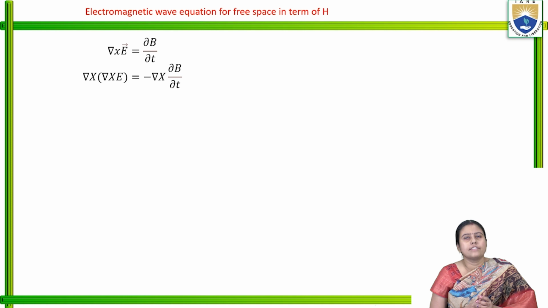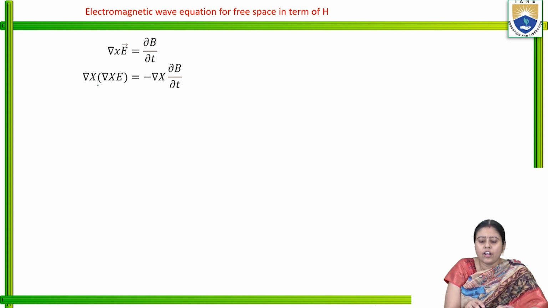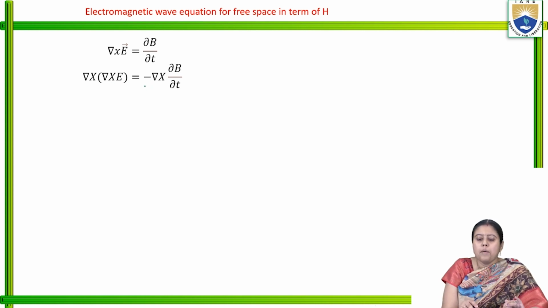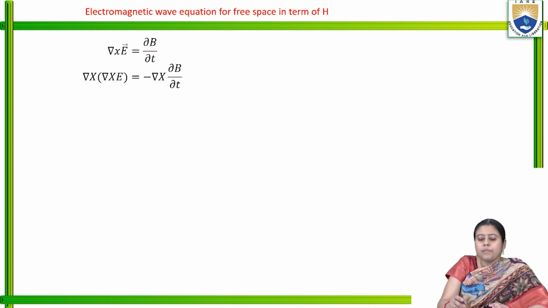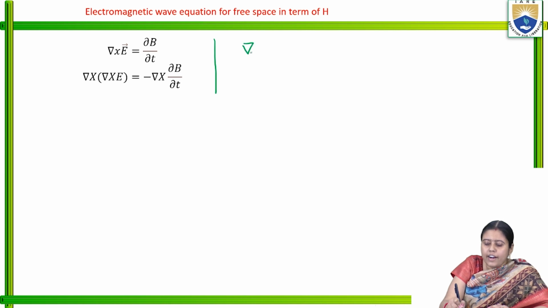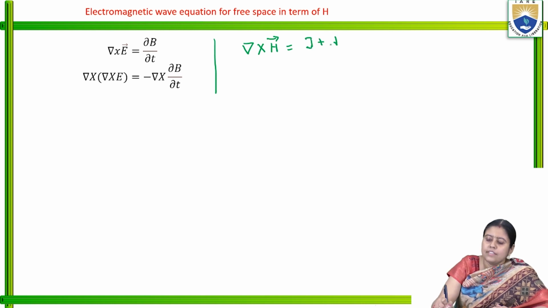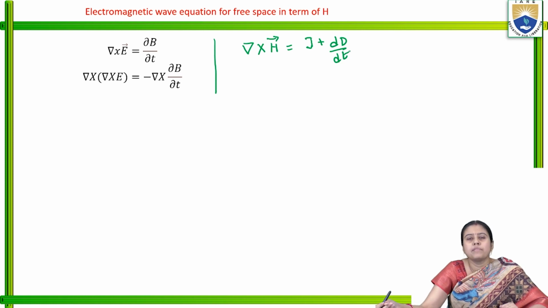Similarly, we can start from grad cross E is equal to minus del B by del t. Same as before, we are starting. Similarly, we can also write grad cross H. What is grad cross H? We got J plus del D by del t. This is the equation from the modified Maxwell's law.